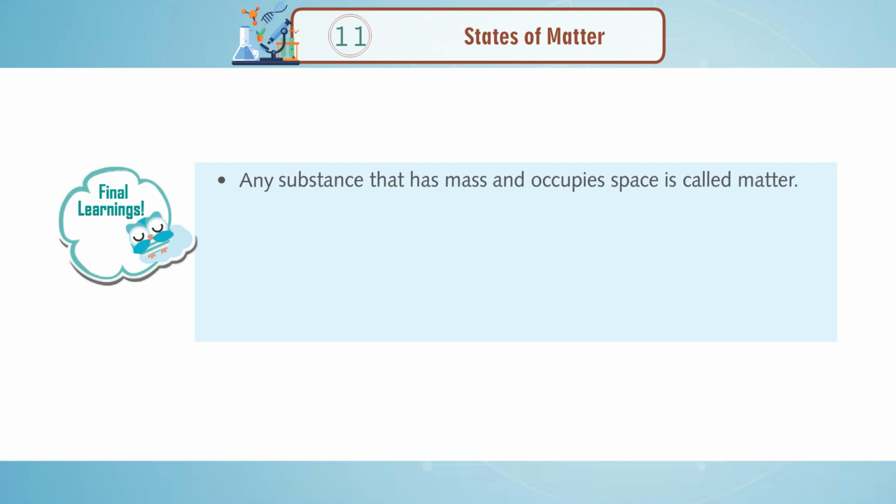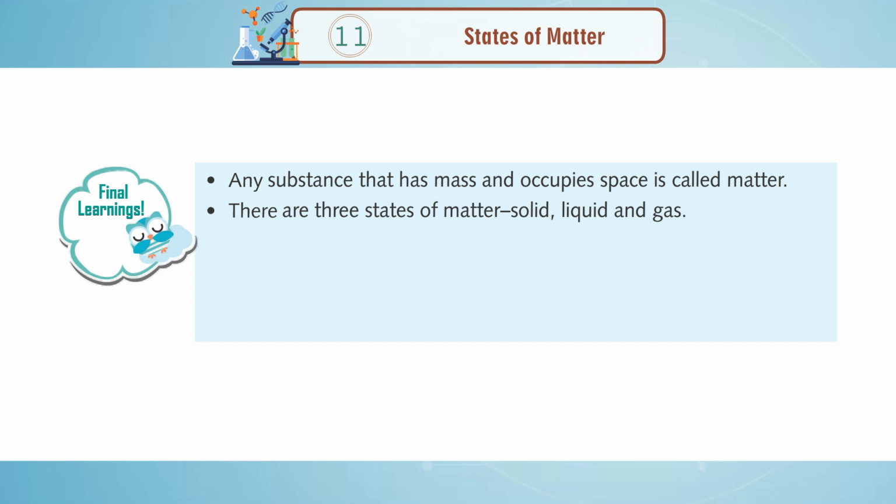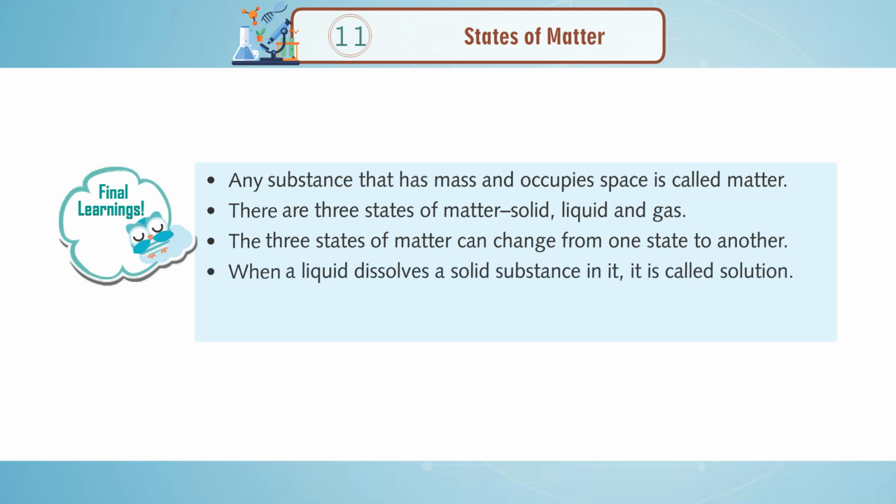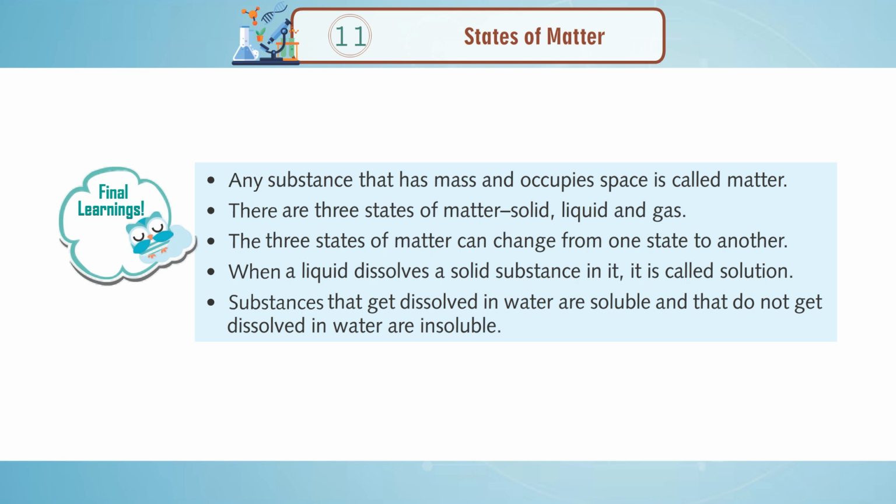Final learnings. Any substance that has mass and occupies space is called matter. There are three states of matter: solid, liquid, and gas. The three states of matter can change from one state to another. When a liquid dissolves a solid substance in it, it is called a solution. Substances that get dissolved in water are soluble and those that do not get dissolved in water are insoluble.